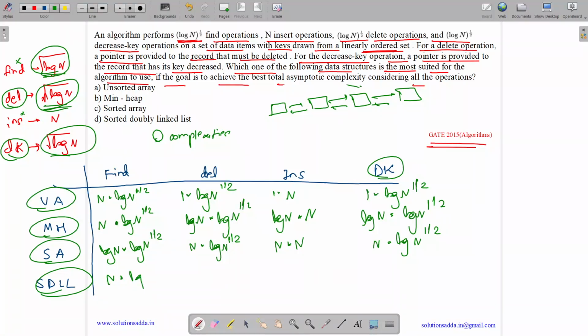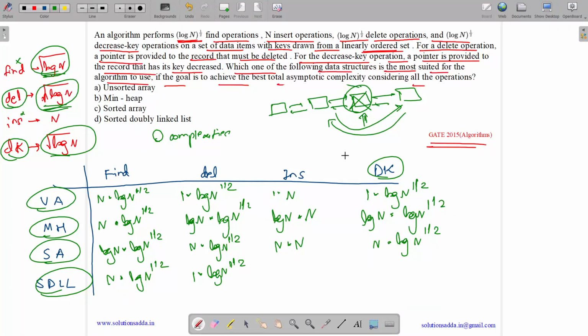For one item it takes n, and for under root of log n it's multiplied by under root of log n. Now we have delete operations. Suppose we want to delete this, then we just come over here, delete it and change the links like this. It can be done in order of 1. So order of 1 for one delete operation, and total deletes are multiplied by log n to the power 1 by 2.